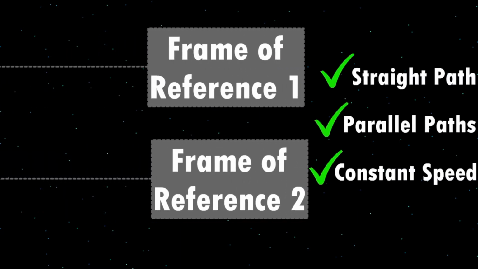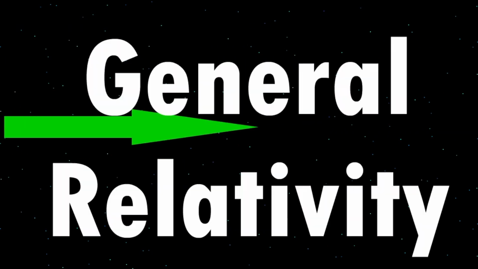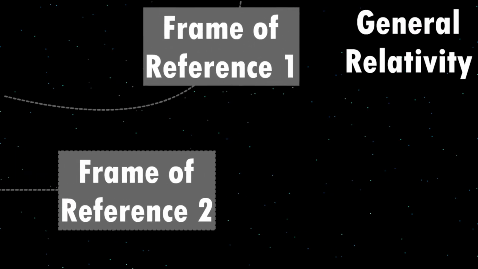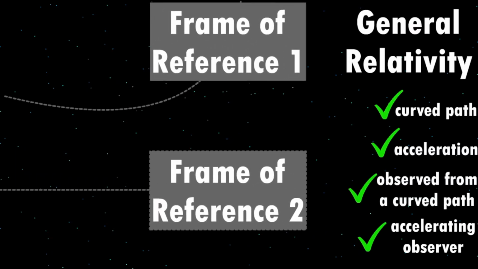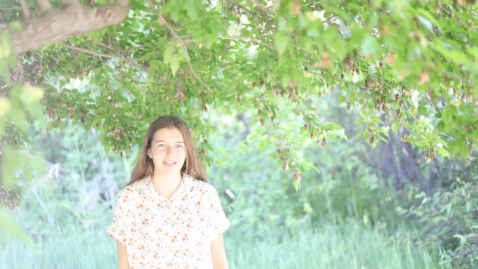Special relativity applies to the special scenario where there are two frames of reference moving in a straight path parallel to one another at a constant speed. As soon as one of these conditions falls through, special relativity does not apply and general relativity is used to explain the motion. That means that general relativity is used for any situation where an object is moving in a curved path, accelerating, or being observed from a location that is moving in a curved path or accelerating. I have a whole video on my channel about what the rules for those scenarios are, called general relativity.